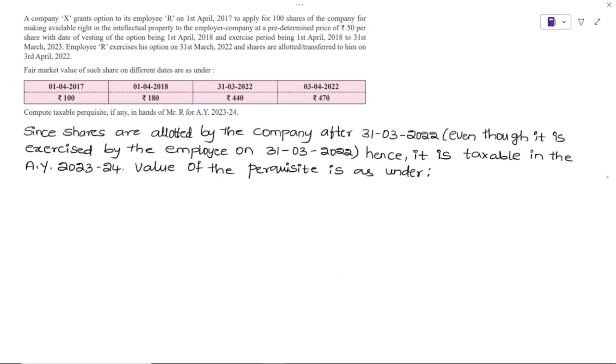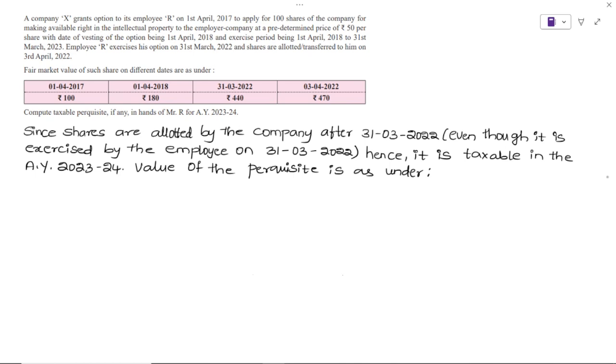Dekho, if you only exercise the option, is it enough? Or should they also allot the shares to you? If the shares are not allotted, can the government tax you? So that's why we should remember that allotment is important for deciding the date when it becomes taxable.